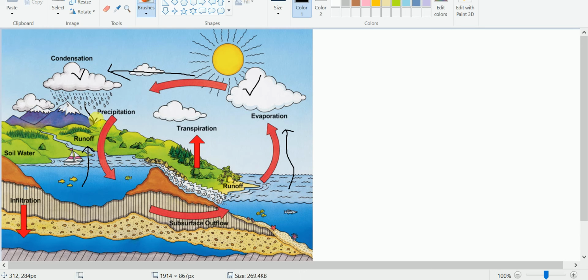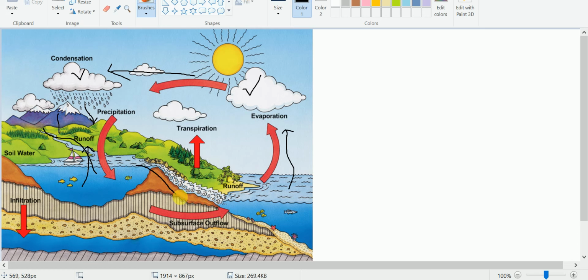Precipitation is here. After that, see here runoff. So when rainfall is there, the water will be flowing down the slope, that is known as runoff, and this will form a river, and the river again will flow towards the lakes or towards the sea.